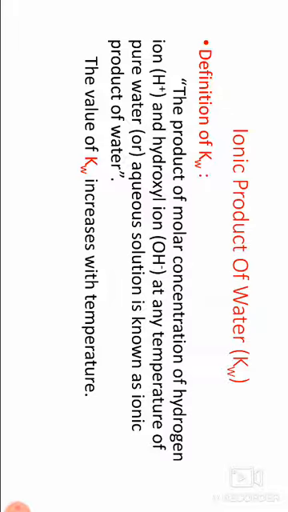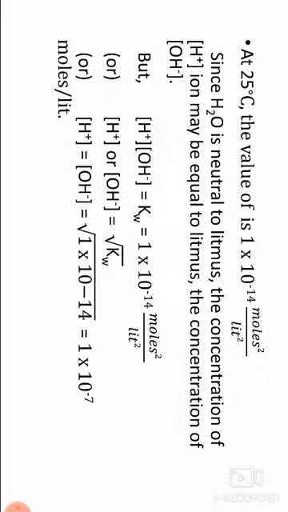The value of Kw increases with temperature. At 25 degrees, the value of Kw is 1 into 10 to the power of minus 14 moles square per liter square.